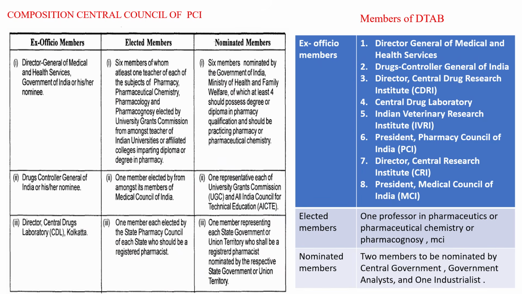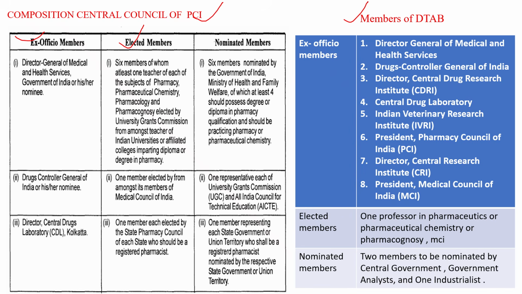Next slide we are going to discuss the different composition or members of PCI as well as DTAB. Both are very important. If last year they asked from PCI, this year they will ask from DTAB. So you have to remember mainly the ex officio members. They used to ask from ex officio as well as elected members. In case of PCI, the ex officio members are Director General of Health Services, the Drug Controller General of India, and the Central Drug Laboratory Director.